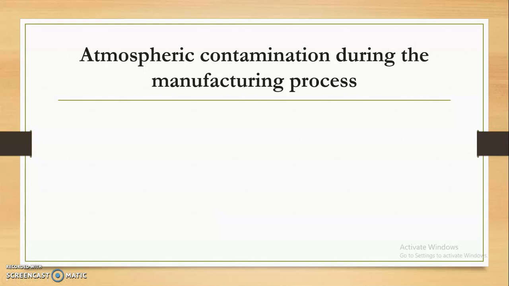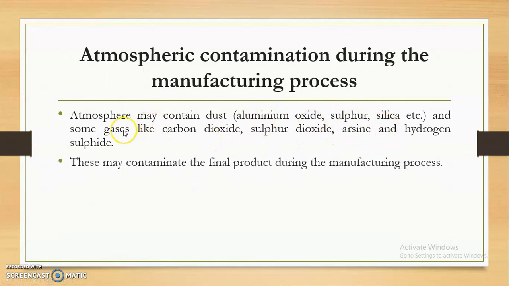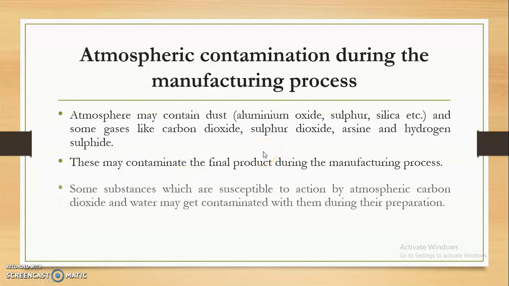Then atmospheric contamination during the manufacturing process. The atmosphere may contain dust like aluminum oxide, sulfur and silica, and some gases like carbon dioxide, sulfur dioxide, arsine gas, as well as hydrogen sulfide. So these may contaminate our final product during the manufacturing process.